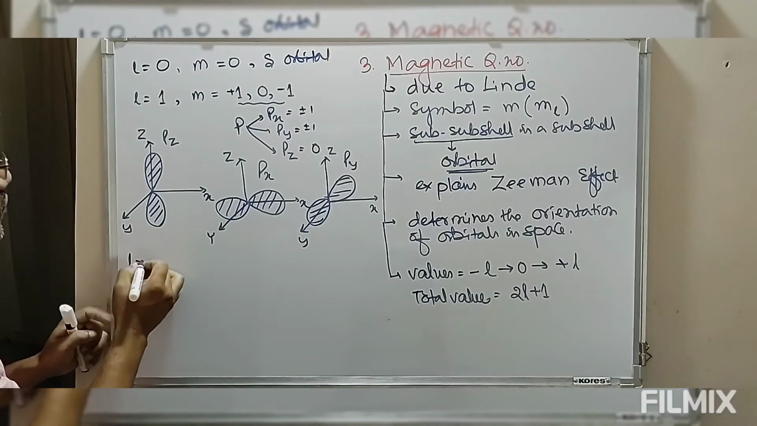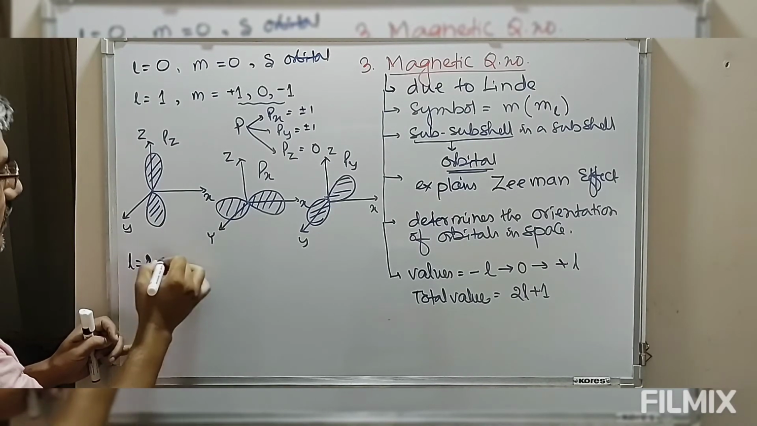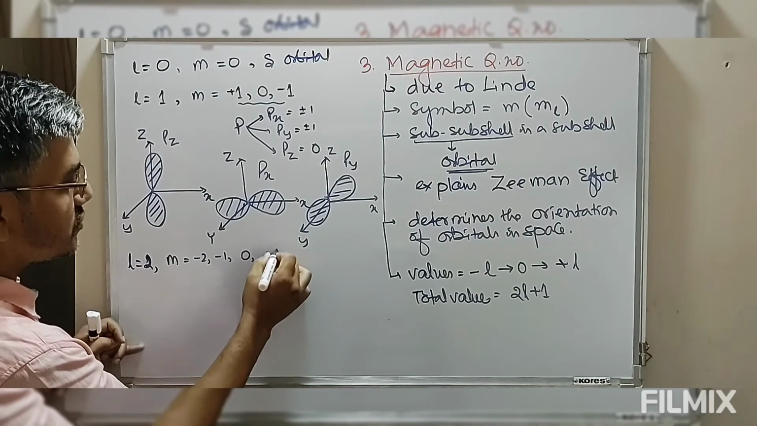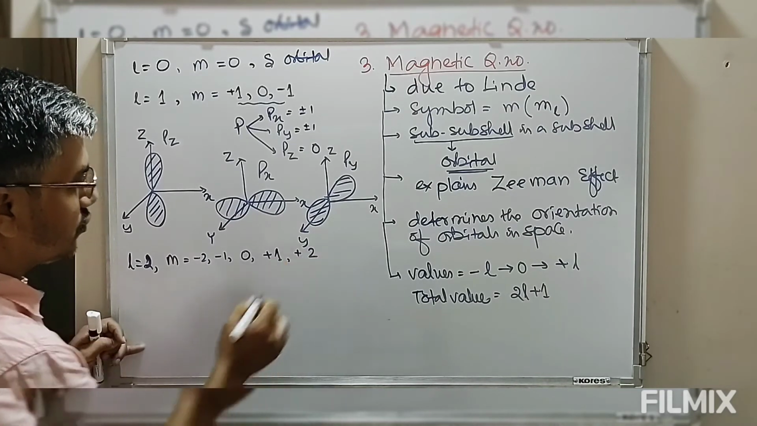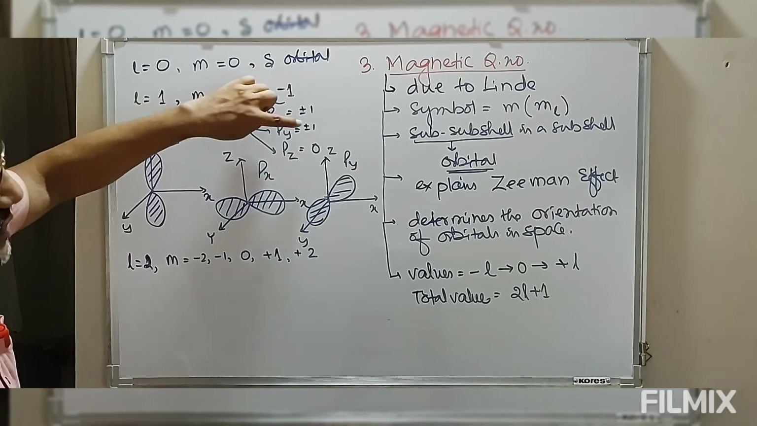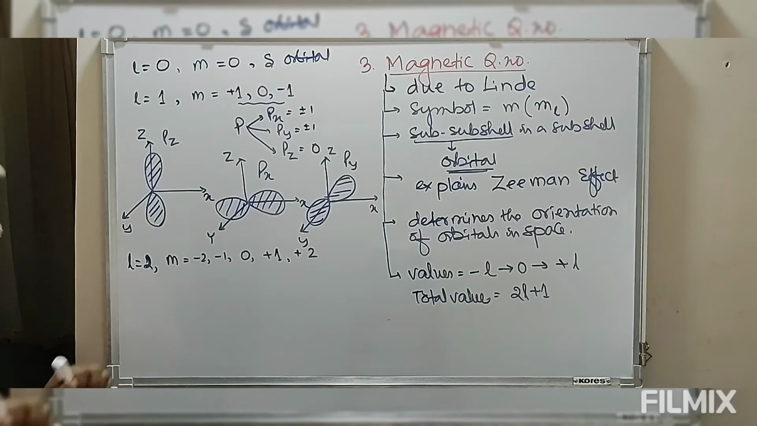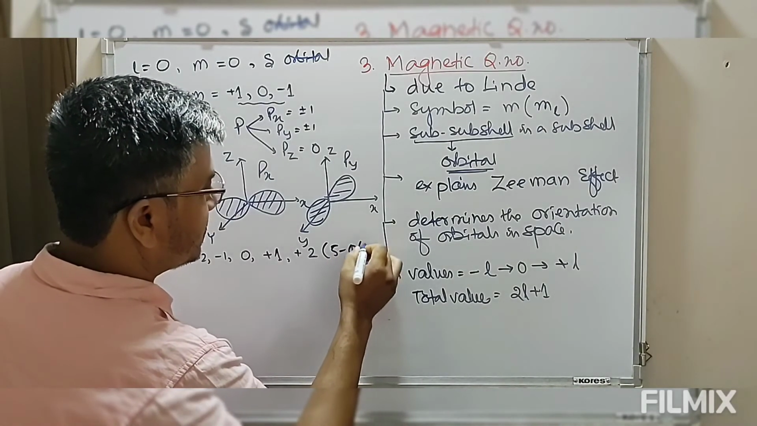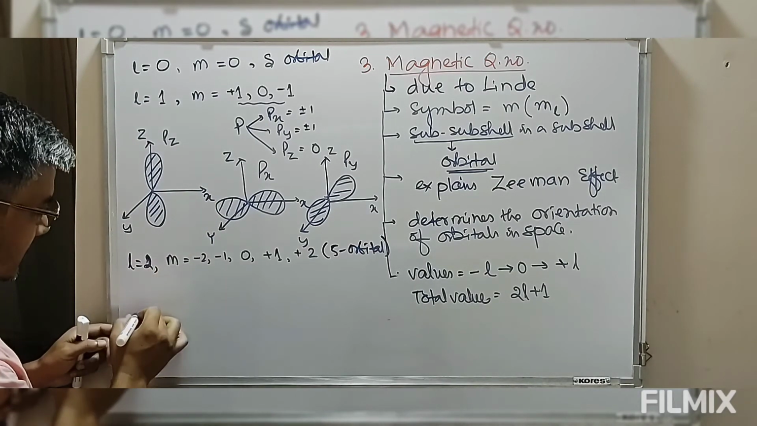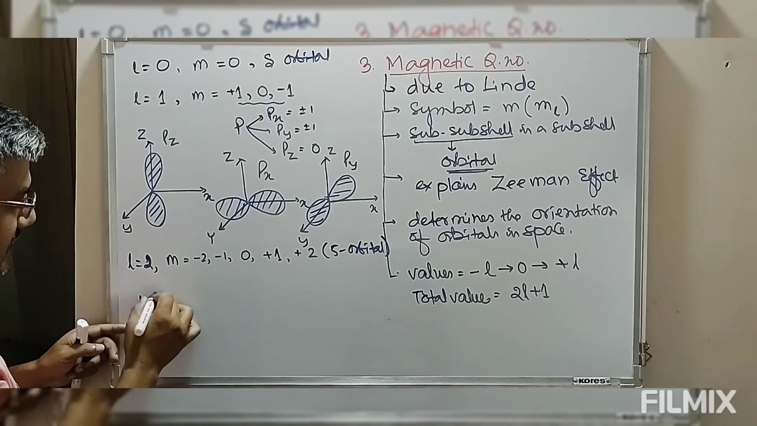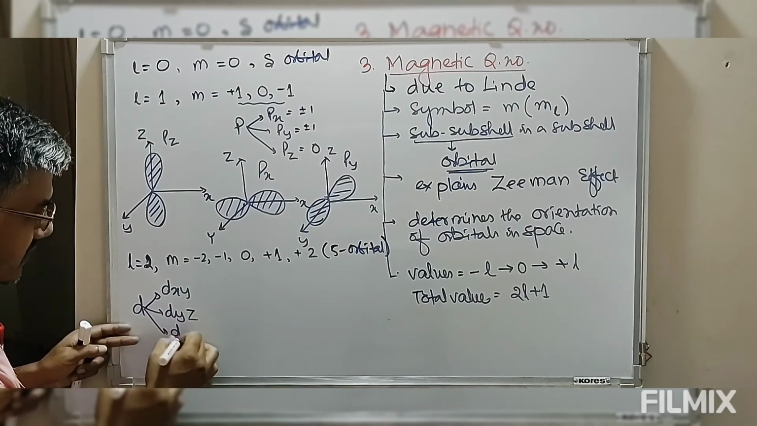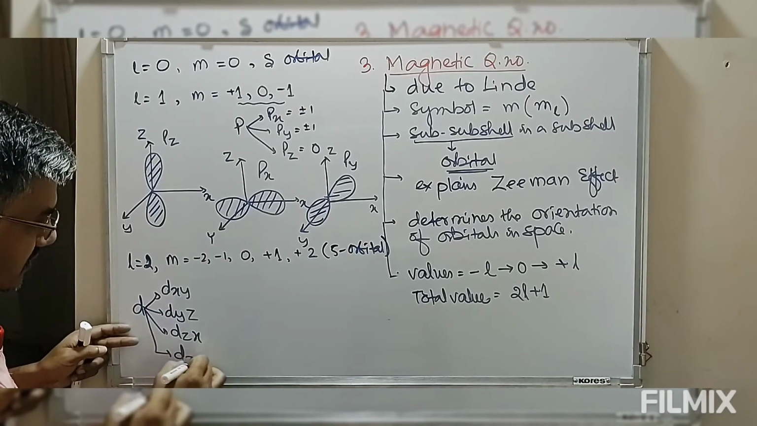Similarly, if l equals 2, the possible values of m are minus 2, minus 1, 0, plus 1, plus 2. So there are five possible orientations. That means p has three orbitals, and d has how many orbitals? Five orbitals. The d subshell has five orbitals, and these are known as dxy, dyz, dzx, and dz square.